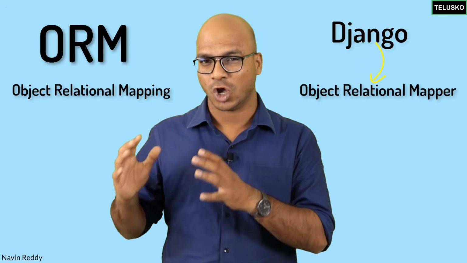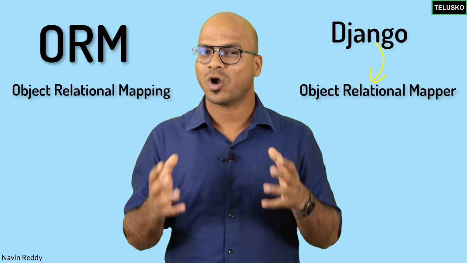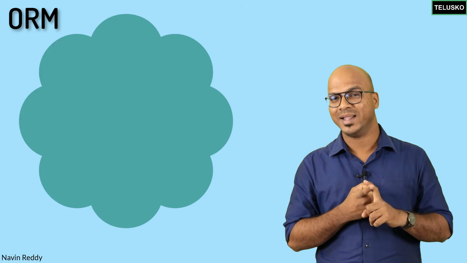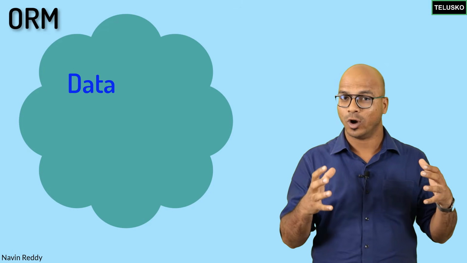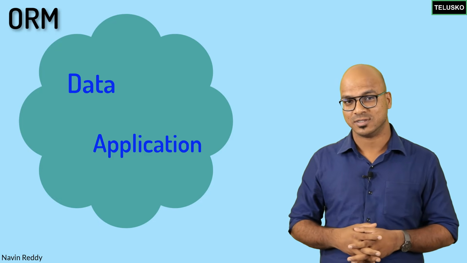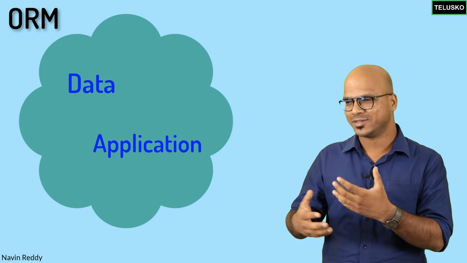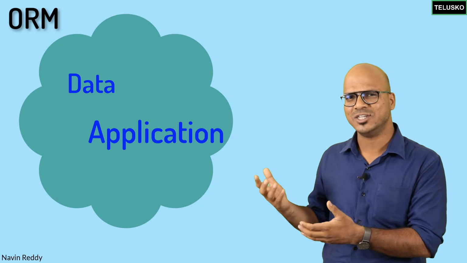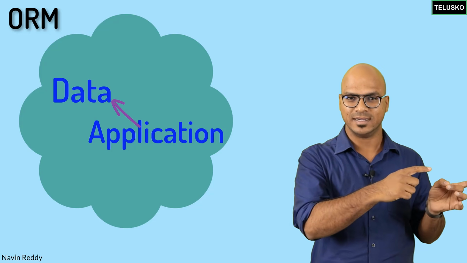Now ORM stands for Object Relational Mapping. If we talk about the Django framework, we have an ORM there as well, which is the Object Relational Mapper. But the concept remains the same. So what is ORM? Now think about this. When you talk about the virtual world, we have two different things here. One is data, because of course we want to work with data, information. And on the other hand, we have application. What is dynamic, and what we as users use, is the application to access the data.